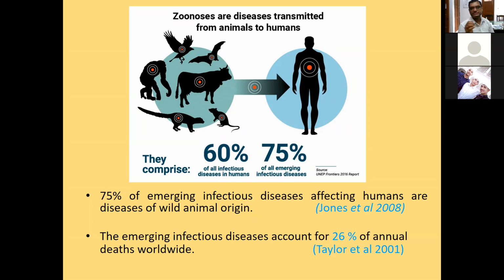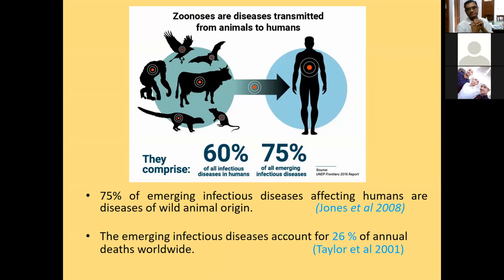Their habitat is forest. So if the forest is disturbed, the ecosystem is disturbed, either by deforestation or by increased activity of humans in the forest area, there is a chance of contact of humans and bats.